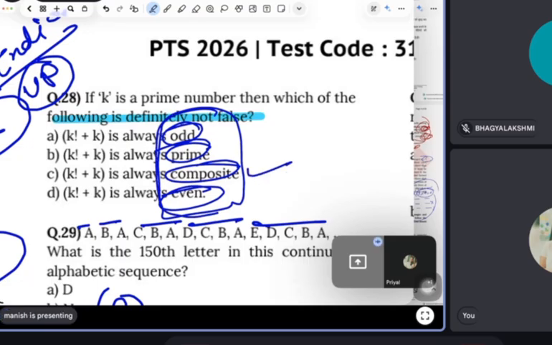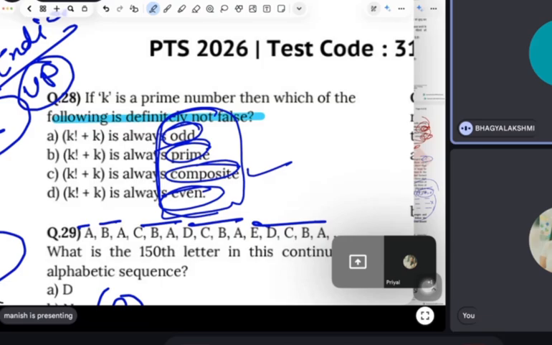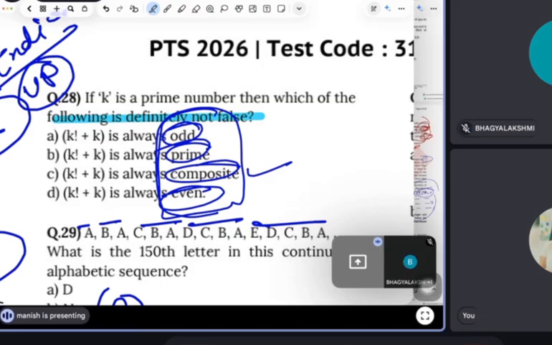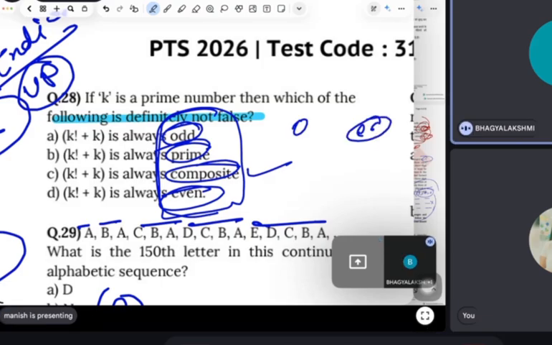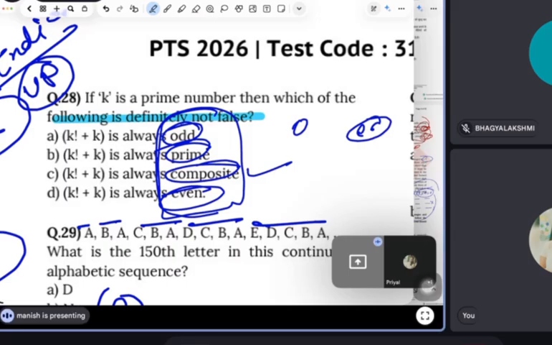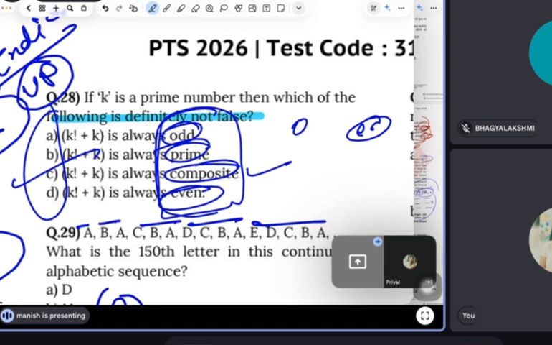Bhagya, you tell. Composite, because a composite number can include both odd and even. So guys, this is also true that out of these four, one must be right. So composite, you can pick the answer, and if you want to prove it, you can prove it by the factorial method if you are good in math. Otherwise this is the easiest method. Because see, if odd is there, then composite will be there. So why not mark composite as the answer?